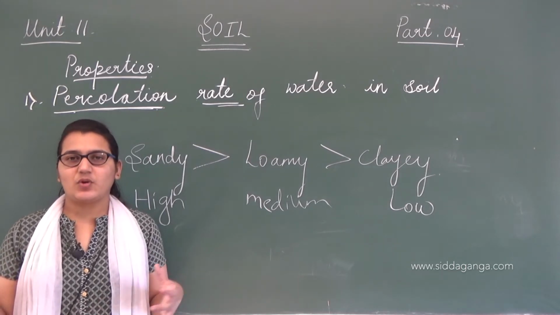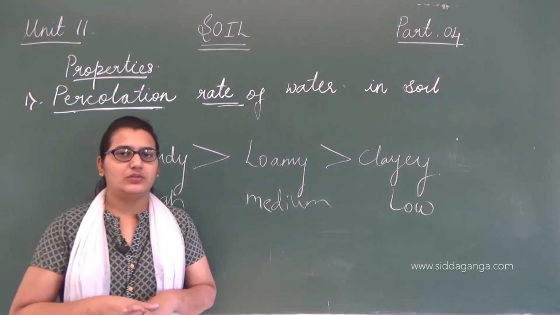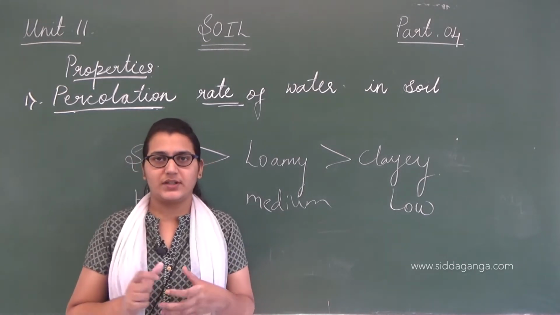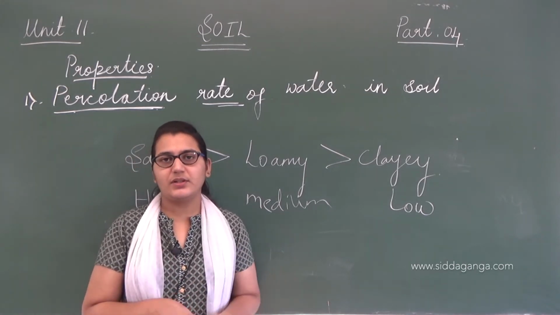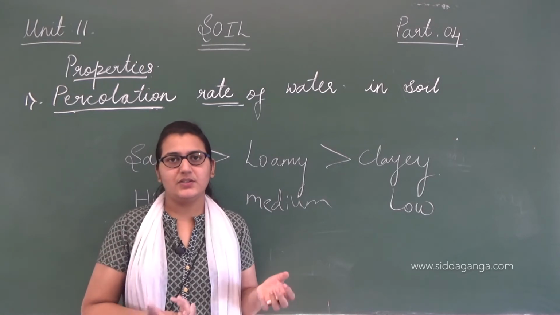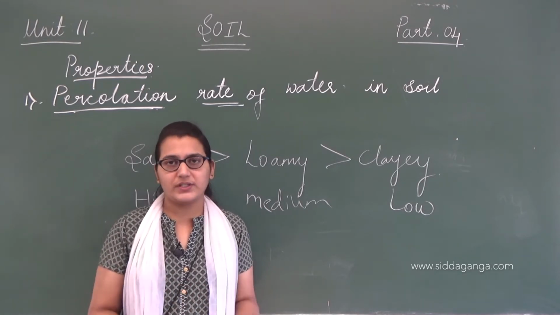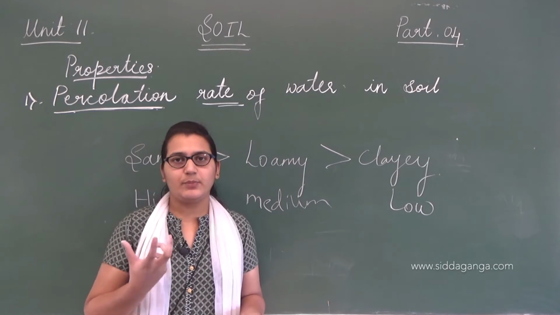There is not too much to understand in this property. Percolation is just the flow of water deep inside the soil. Why does the water flow inside the soil? Because the soil is very porous.